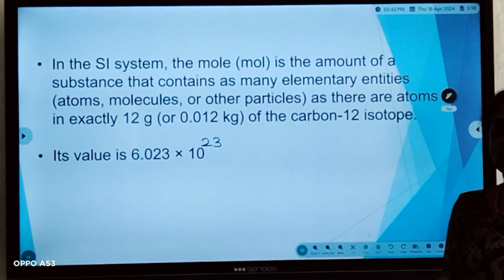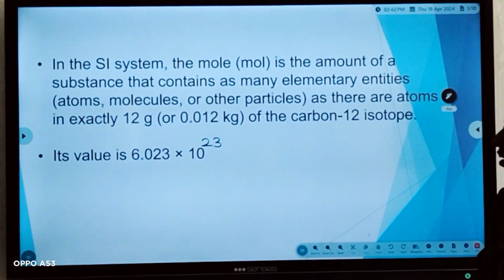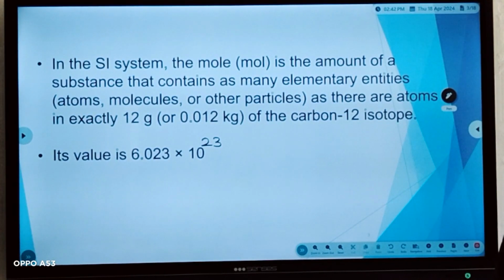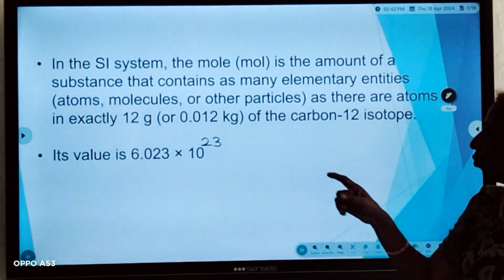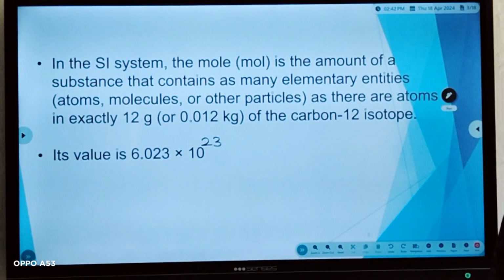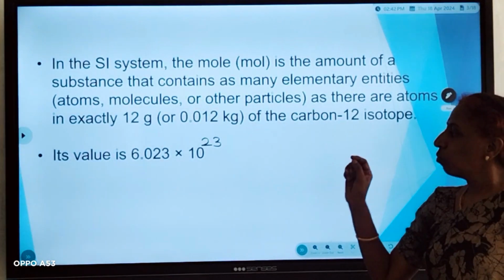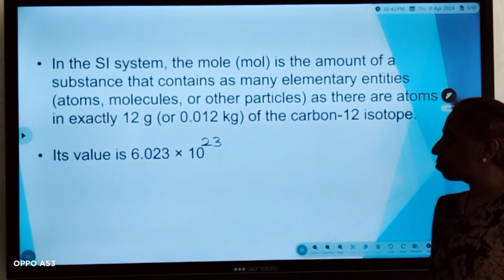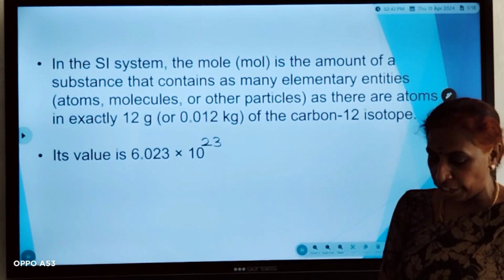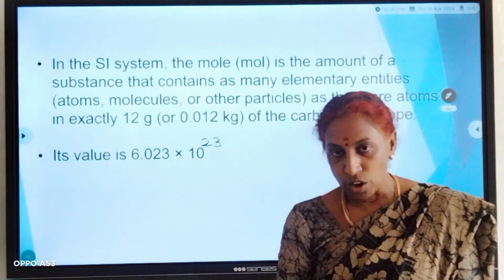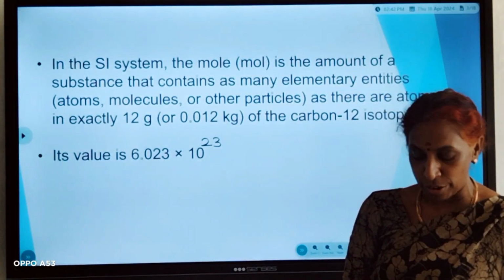The mole consists of a substance that contains as many elementary entities like atoms, molecules and other particles as there are atoms in exactly 12 grams of the carbon-12 isotope. For 1 mole, its value is 6.023 into 10 to the power of 23. You call this the Avogadro number.